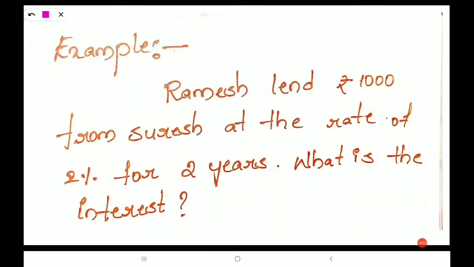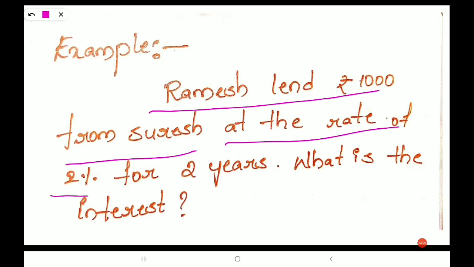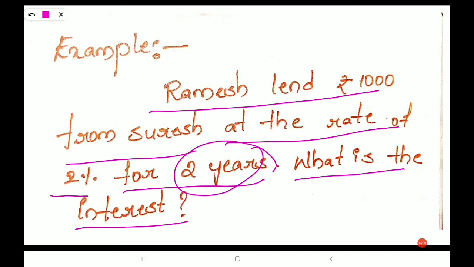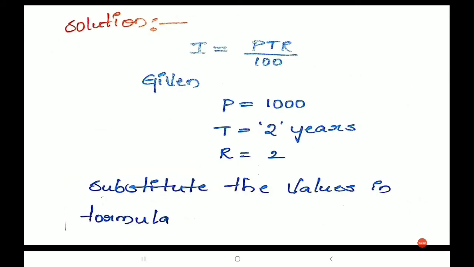Ramesh lent 1000 rupees from Suresh at the rate of 2% for 2 years. What is the interest? So we have to find the interest here. Given 2% is the rate of interest, time is given 2 years, and the principal amount is given 1000 rupees. What is the formula we have? We have I is equals to PTR by 100 is the formula, right.